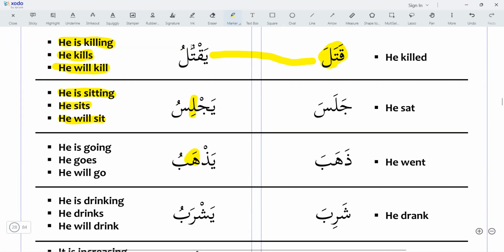In qatala, yaqtulu, the second radical is taking dhamma. In yajlisu, the second radical is taking kasra. And in yazhabu, the second radical is taking fatha. Yazhabu, he is going. Yazhabu, he goes. Yazhabu, he will go.